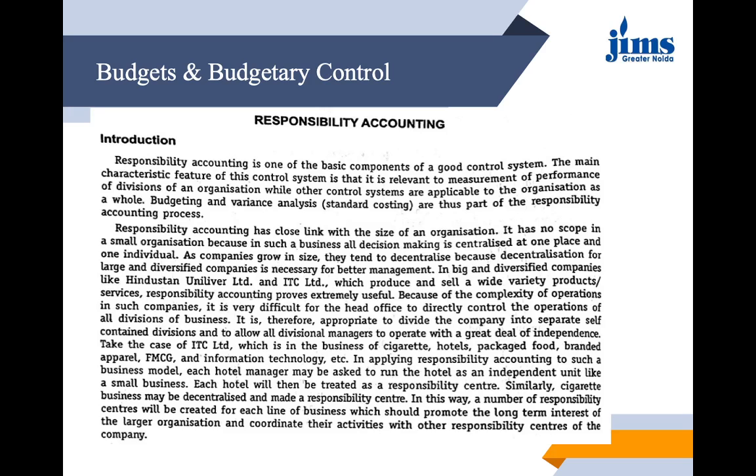Budgeting and variance analysis, basically the standard costing, are a part of the responsibility accounting process only, and it has close links with the size of the organization, and it has no scope in small organizations. Why? Because small organizations may take all decisions at one centralized place, and they may not have distinguished departments or divisions to work upon. So slowly when companies grow in size, they tend to decentralize, because decentralization for large and diversified companies is considered to be a good option, and it is necessary for their better management.